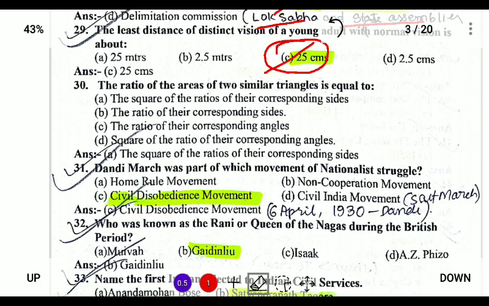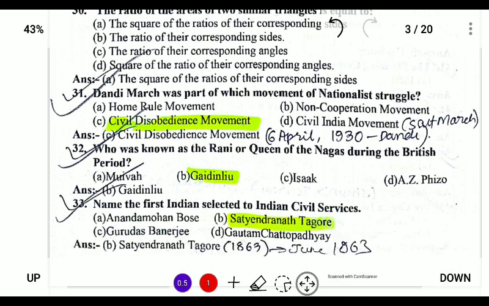So next, Dandi March is a part of which movement of nationalist struggle? So Dandi March is a part of the civil disobedience movement, which was started on 6th of April 1930. It started on 12th of March, and it was completed on 6th of April, where Gandhiji broke the salt law and formally inaugurated the civil disobedience movement.